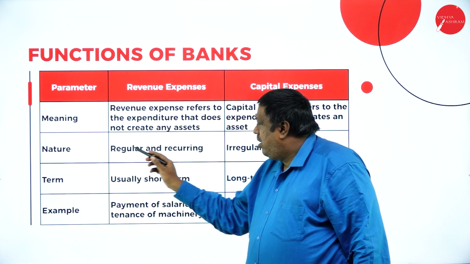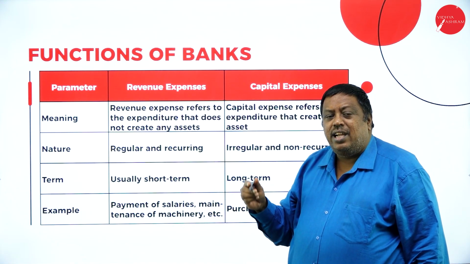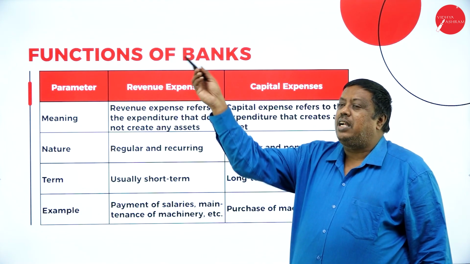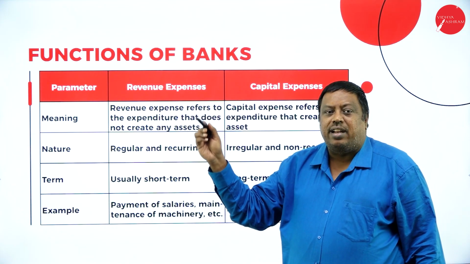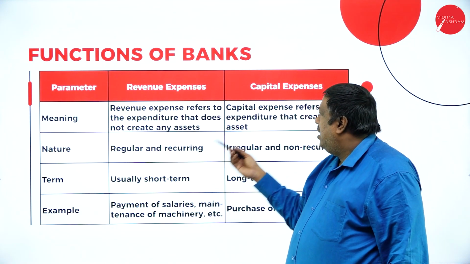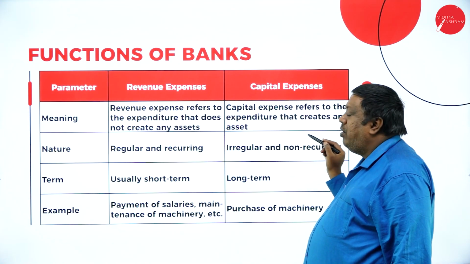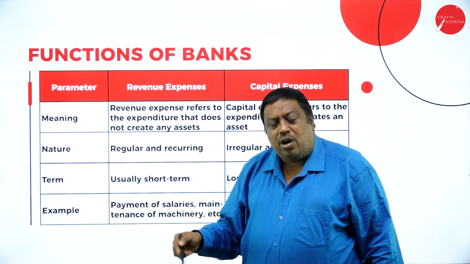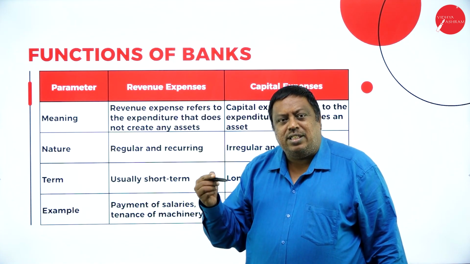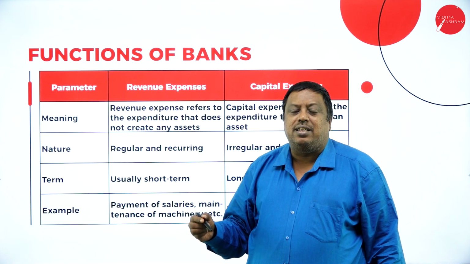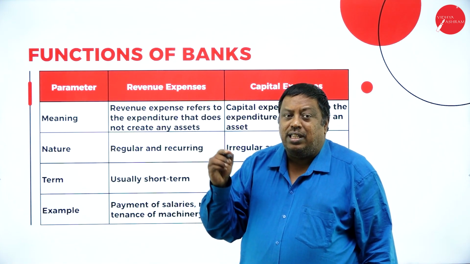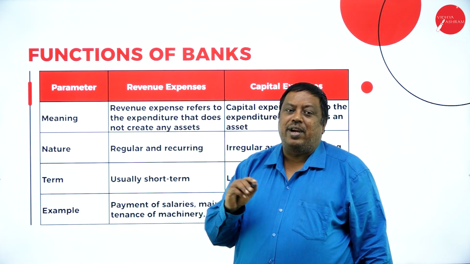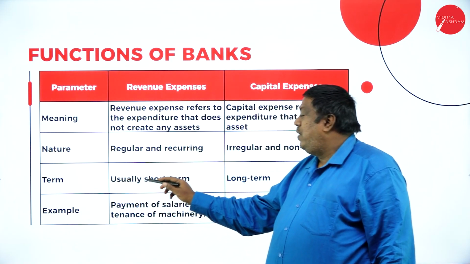Next one, nature: regular and recurring. It is going to happen regularly, continuously. Every month I have to pay the current bill. Every month I have to pay the salary. That is why it's called regular and recurring. Capital expenses are irregular and non-recurring. When I purchase a land or a building, I'm not going to purchase every day or every month. We are going to purchase once in the lifetime of the business. And if I want to invest in that, we call it additional capital expenditure, and it is not a revenue expenditure.